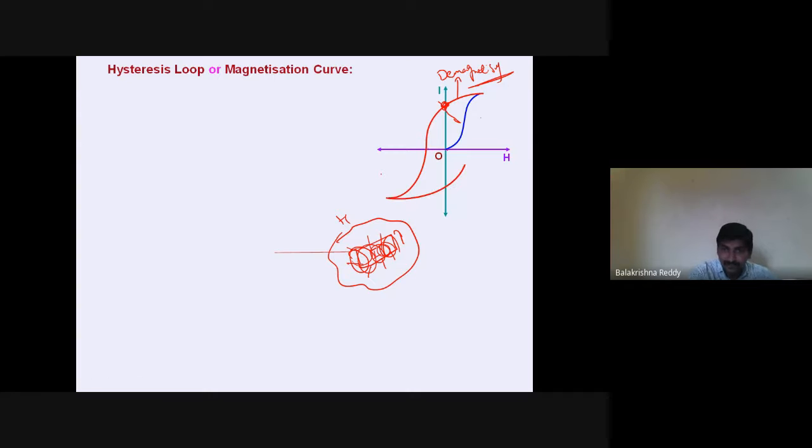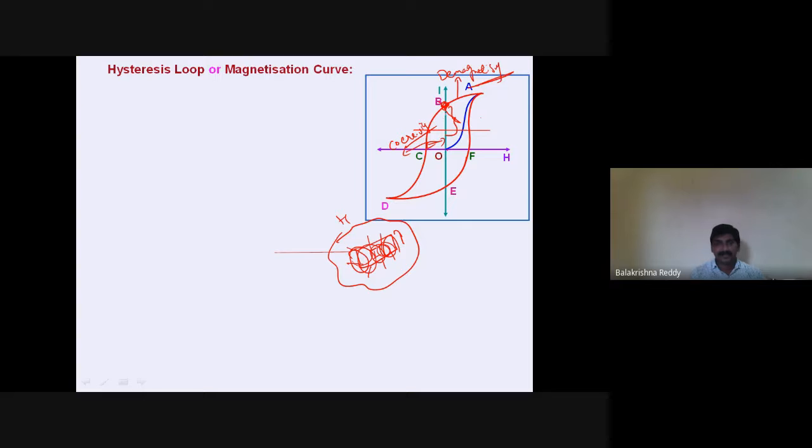So this is a property we call coercivity. And this is a property that also explains retentivity, meaning it is not completely zero, but you can see.